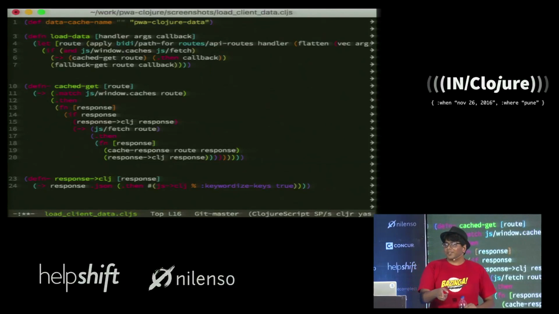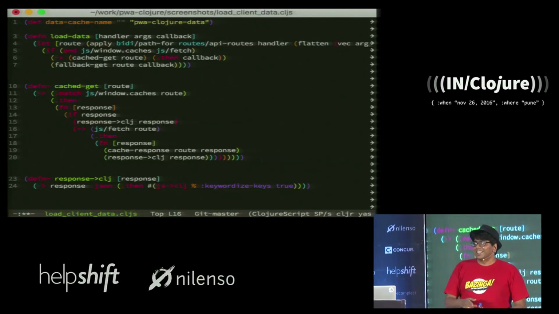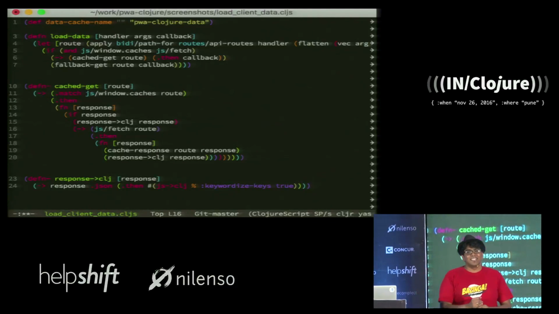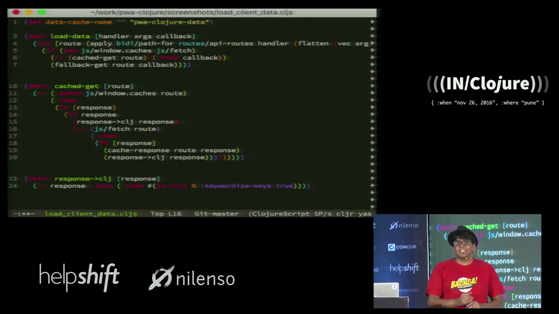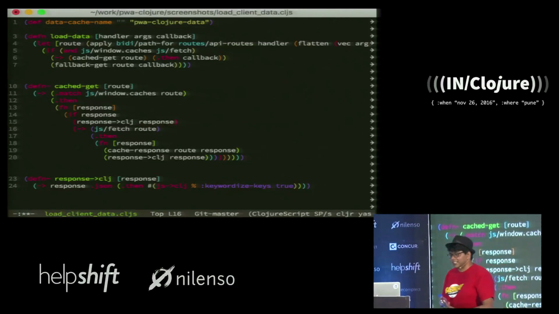Does this blinking red light mean I'm completely out of time? We can take a few more questions. Anyone else? No more questions? All right, let's give him a round of applause. Thank you, Tejas. Thank you.